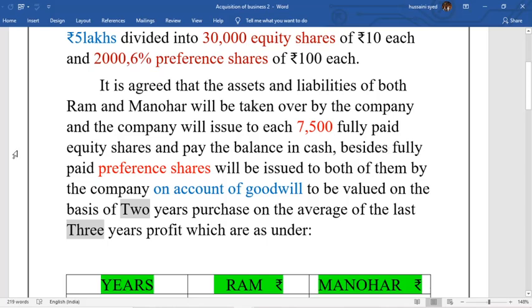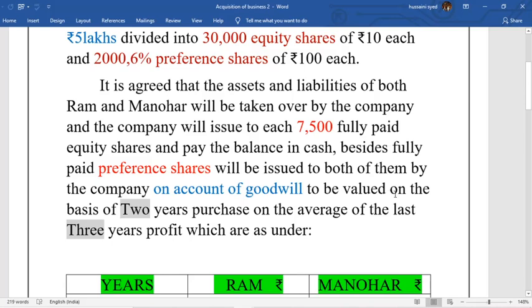Besides this, fully paid preference shares will also be issued to both of them by the company on account of goodwill. The company is going to pay the purchase consideration in the form of equity shares, preference shares on the basis of goodwill, and the balance in cash.